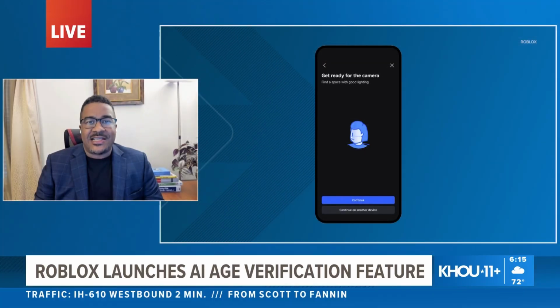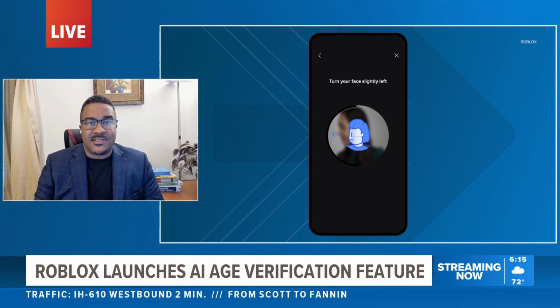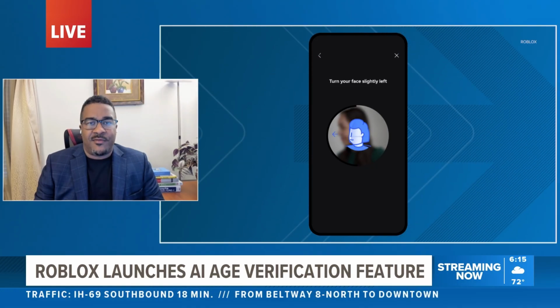Now, Roblox says those images will be deleted after they're processed, but what risks with handing over this data, even if the company says it is not stored? Do you still see this as a potential security risk? I see it as a major security risk because we know with artificial intelligence, it uses machine learning. How can an image or a piece of software learn how a kid under 13's face looks if it doesn't have something to go off of?